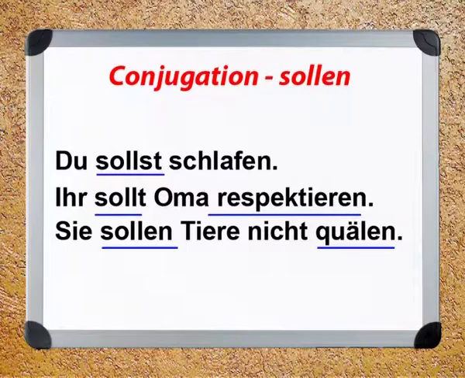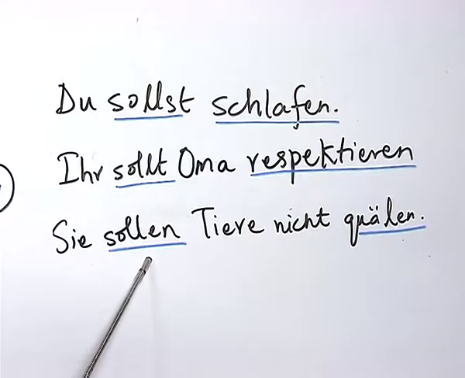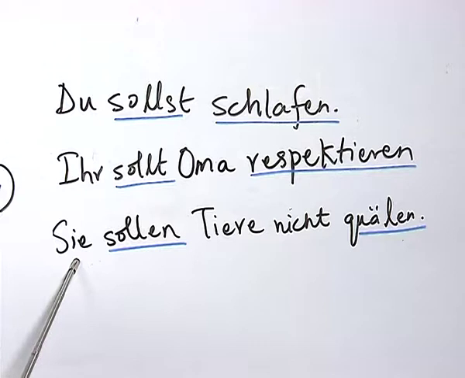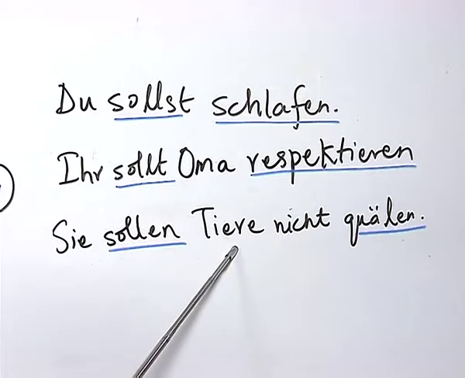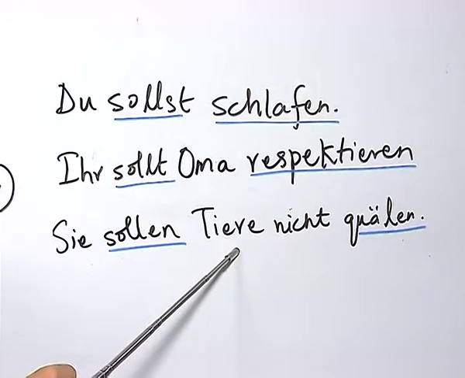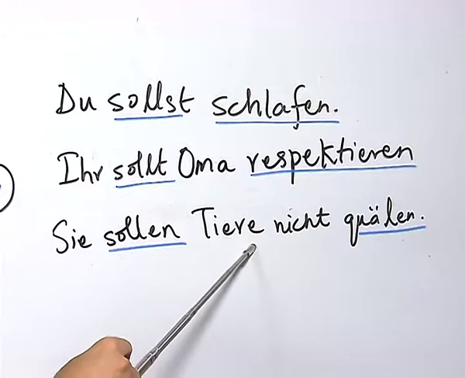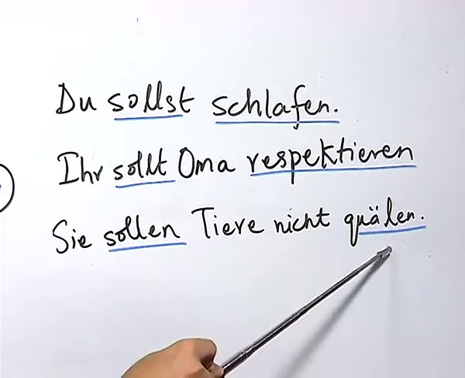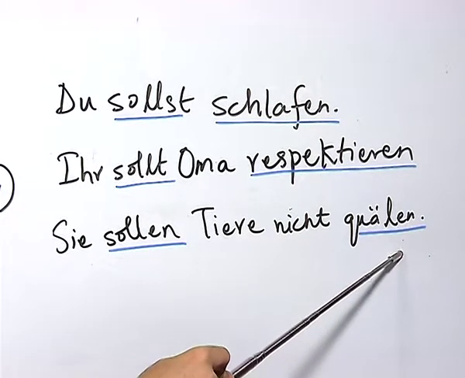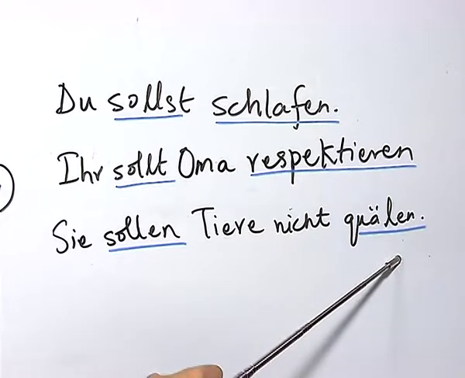Sie sollen Tiere nicht quälen. Here the verb sollen has been conjugated according to the pronoun sie, and here we have the accusative, Tiere, which means animals, and quälen is the infinitive verb, and the verb means to torture.